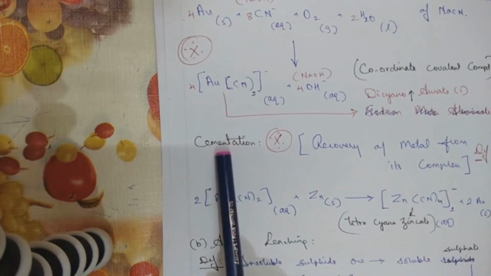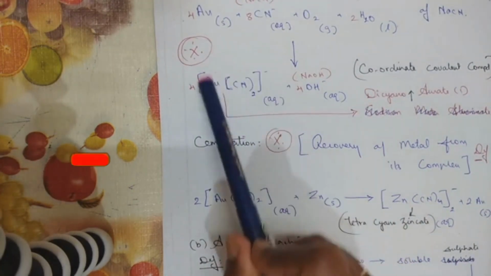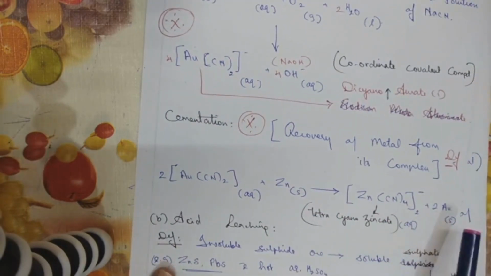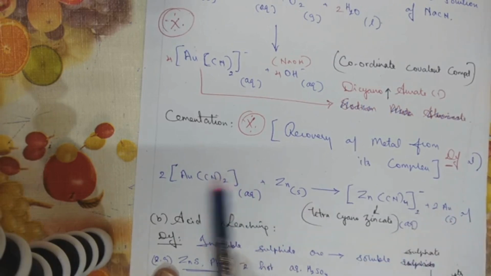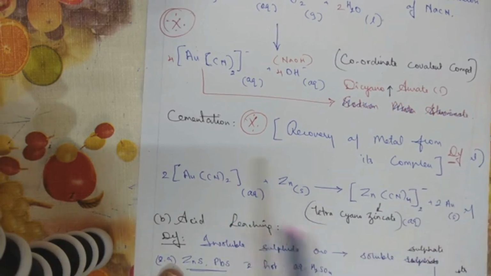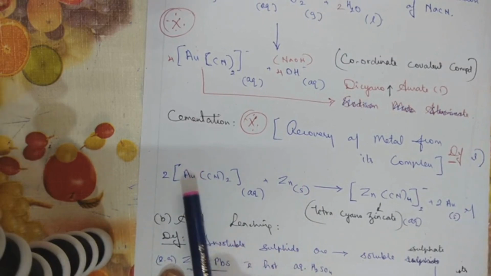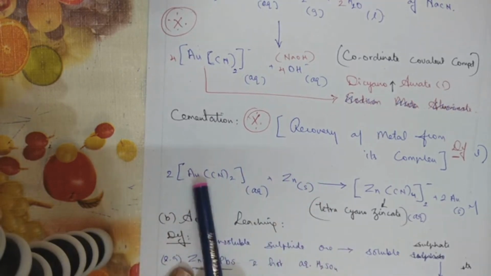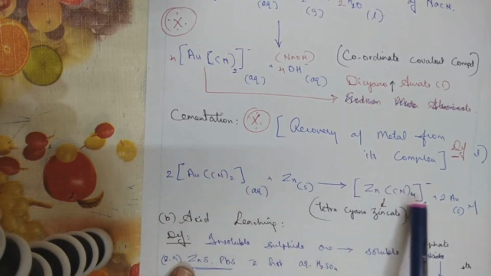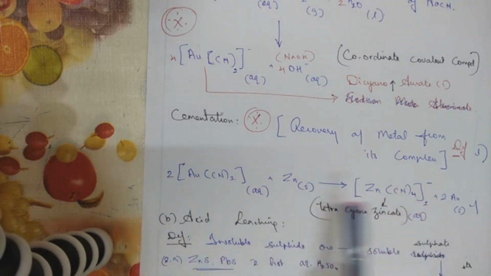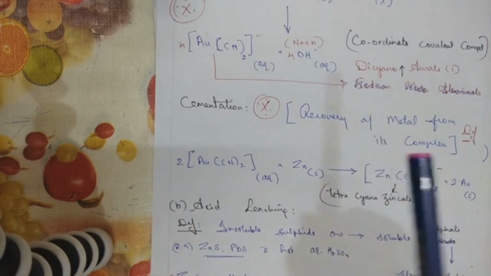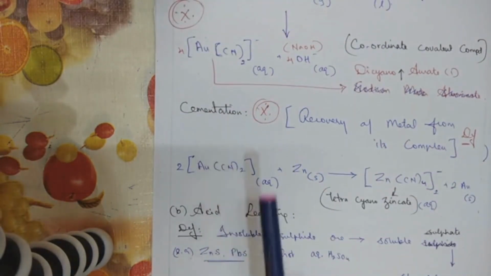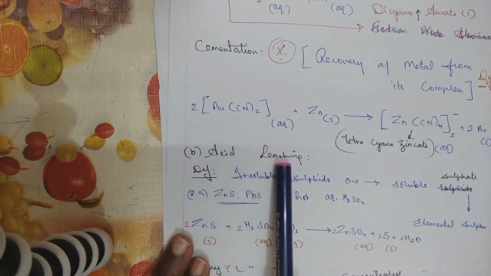Now for cementation, when you treat the complex that you got here with zinc, you get the elemental metal, in this case gold comes out, that's Au. Zinc replaces gold in the complex compound. So the gold complex becomes the zinc complex, Zn(CN)4, and gold comes out separately. So this is the meaning of cyanide leaching, under which comes cementation. Now next we move on to the type called acid leaching.